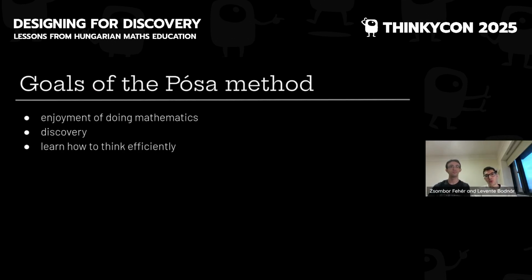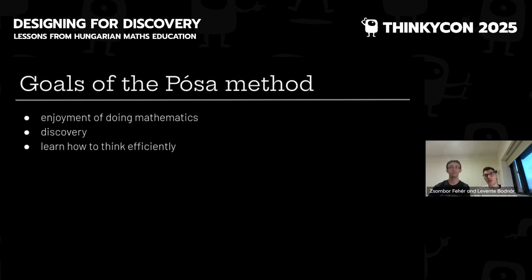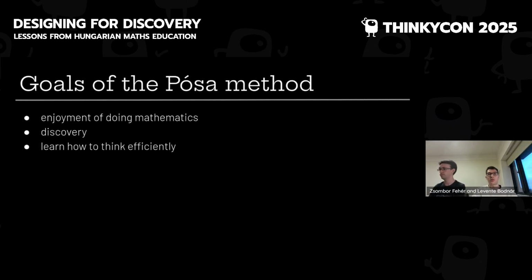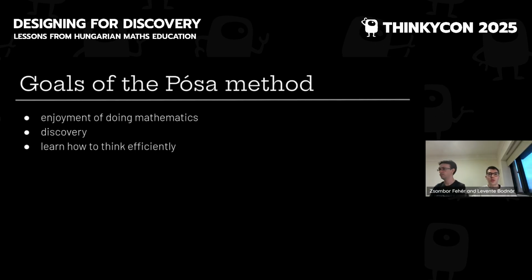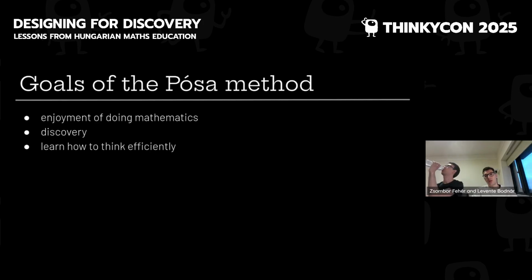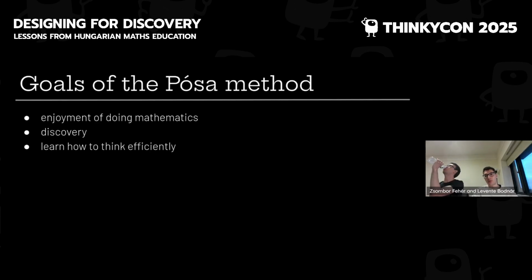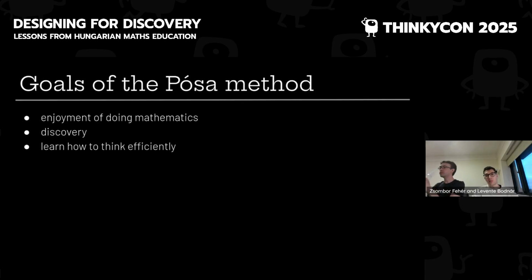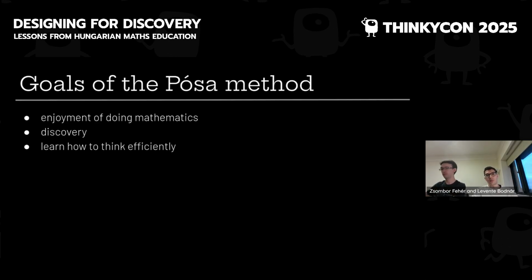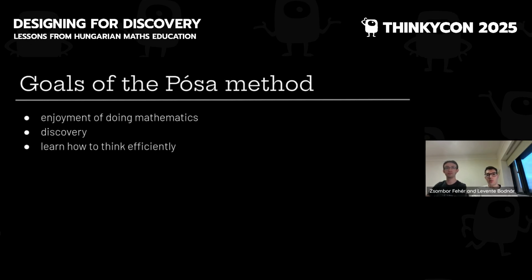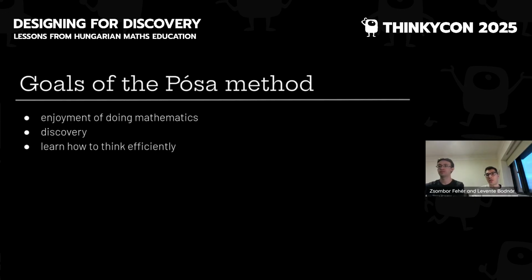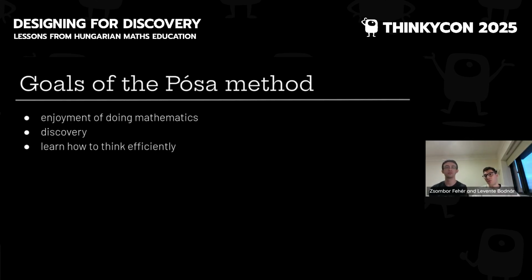So the main goal of the Pósa method is that we want the students to enjoy doing mathematics, to be happy while thinking about interesting problems, and to experience the joy of thinking. We want them to discover mathematical concepts and ideas themselves. We let students think about the problems for a really long time, so that as many people can figure them out as possible. And we want to teach them how to think more efficiently. And it's not just about mathematics. Thinking is something that is universally useful.